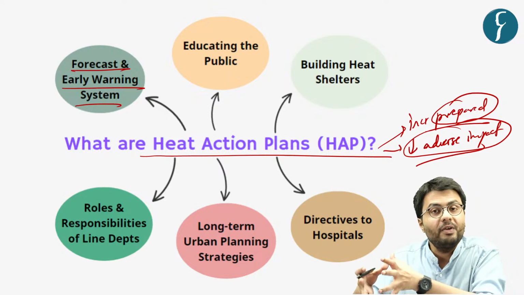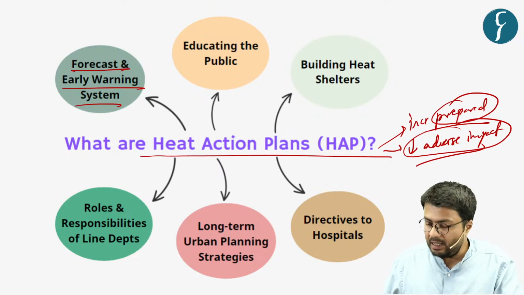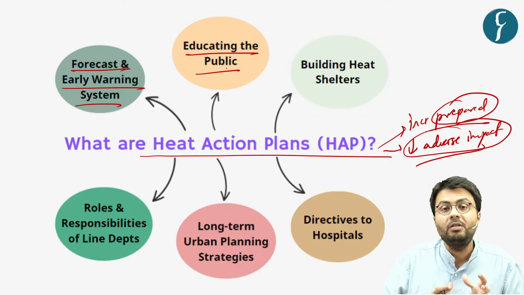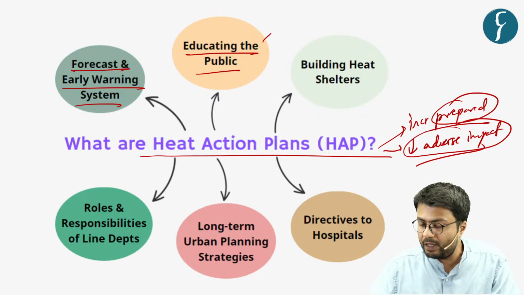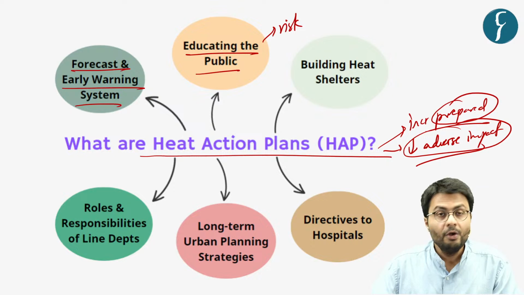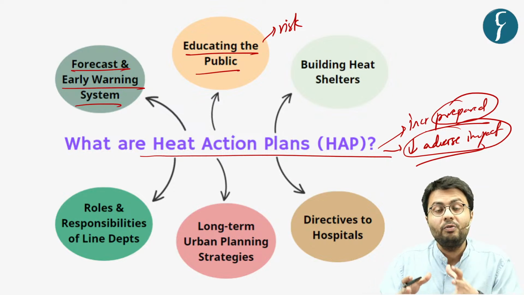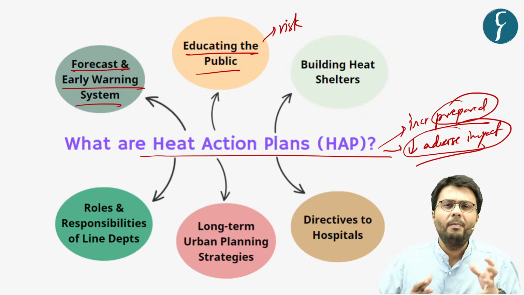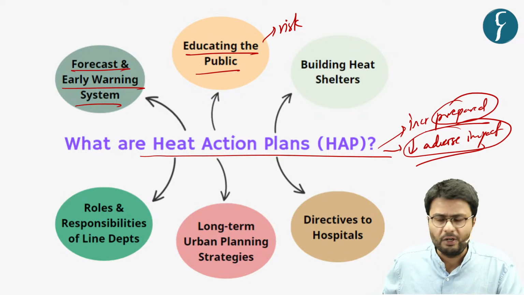impending heat wave incidents. Further, these heat action plans are also aimed at educating people about the risks associated with heat wave incidents. Further, people are made aware of how they can try to reduce the impact of heat wave by adopting a different lifestyle in general.